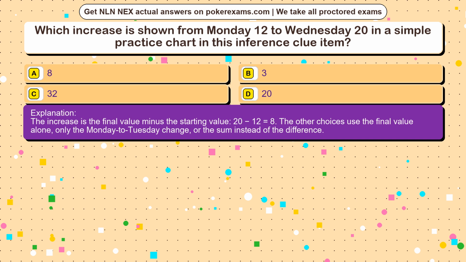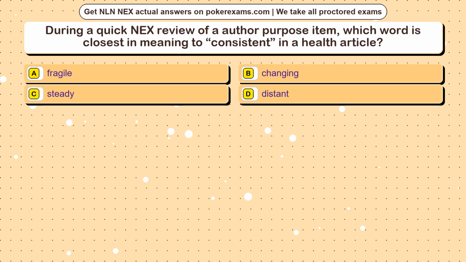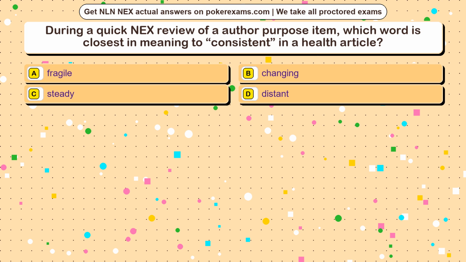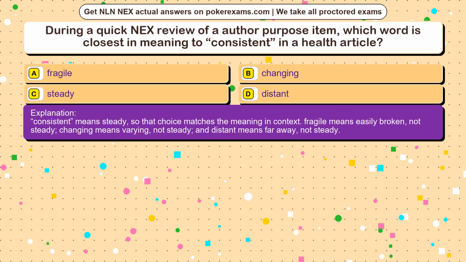Question 2. During a quick NEX review of an author purpose item, which word is closest in meaning to consistent in a health article? Option A, fragile. Option B, changing. Option C, steady. Option D, distant. The correct answer is option C. Consistent means steady, so that choice matches the meaning in context. Fragile means easily broken, not steady. Changing means varying, not steady. And distant means far away, not steady.